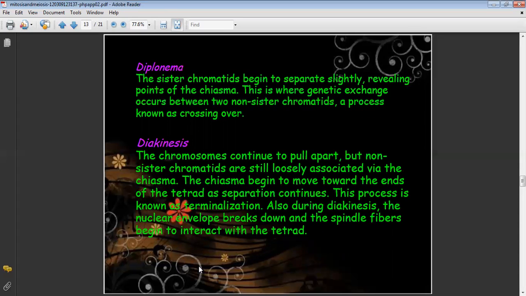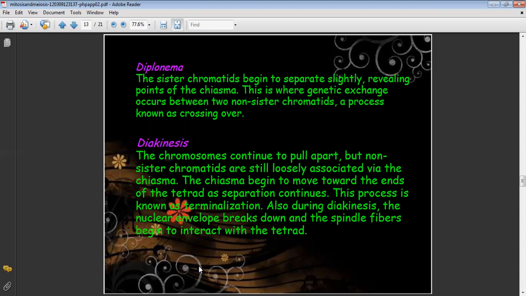What is chiasmata? It is the point where they are joined, and this is where the genetic exchange will occur between the non-sister chromatids, and the process is known as crossing over. After the crossing over comes the stage diakinesis, where the chromosomes continue to pull apart, but non-sister chromatids are still associated through the chiasmata, and it begins to move towards the end of the tetrad as the tetrad separation continues.